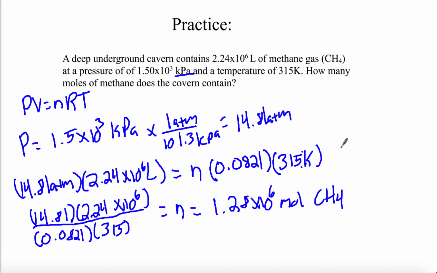So it's going to require a little bit of algebra. We want to make sure that we are using the correct units for everything, using the correct gas constant. But the ideal gas law is not all that much different from the other gas laws here. We're going to use the ideal gas law anytime that we are discussing a quantity of gas, aka moles.